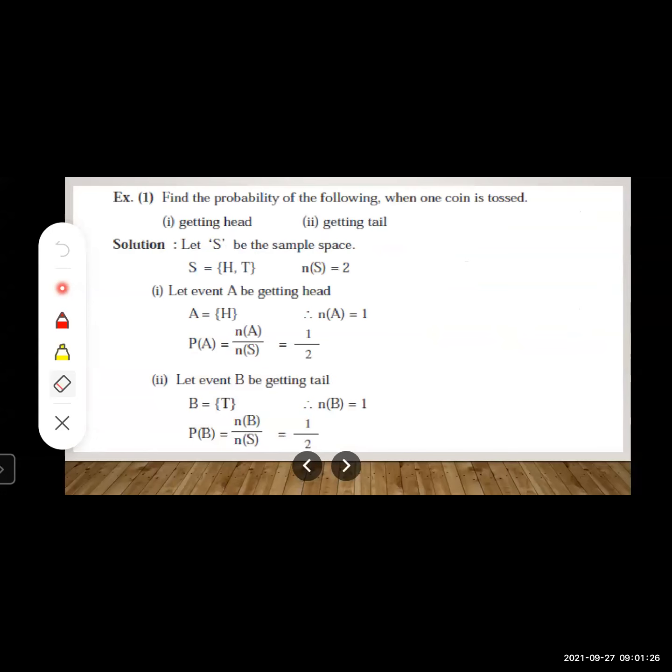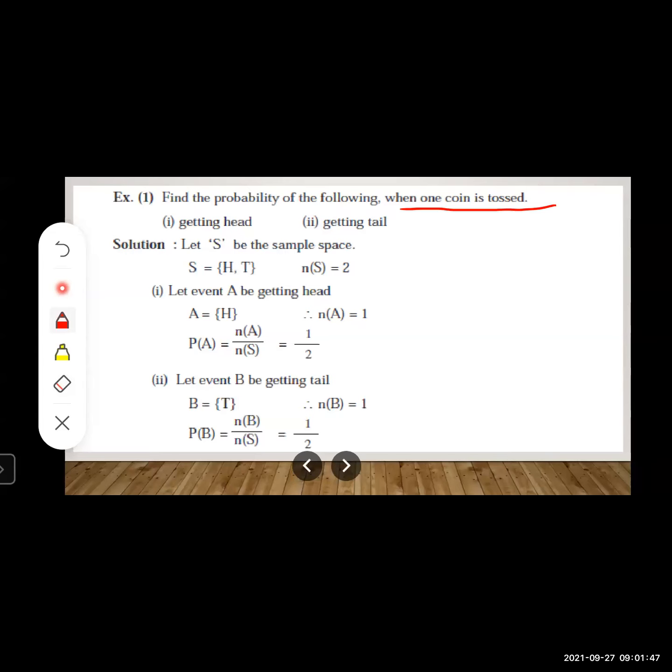First one given is getting head and second one getting tail. So what we have to find out first? Find the probability of the following when one coin is tossed. So first of all, what we will write? We will write sample space, for what? When one coin is tossed.